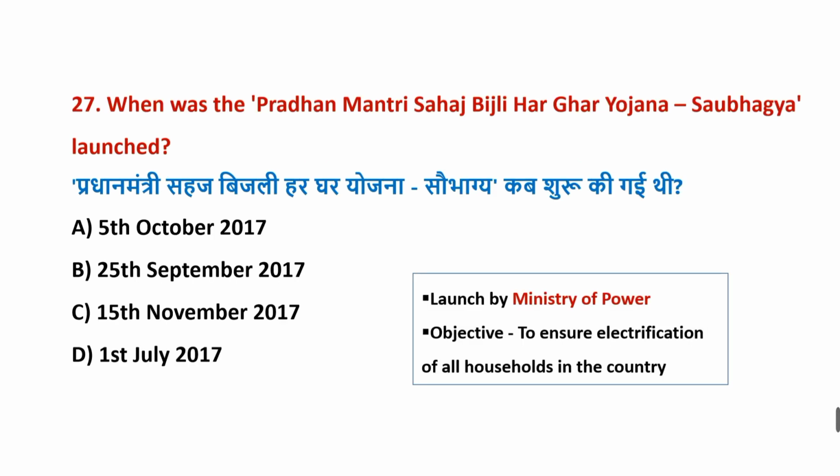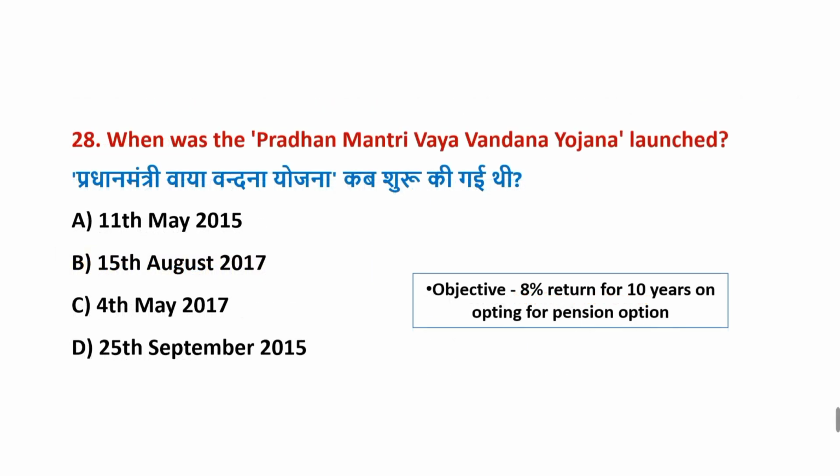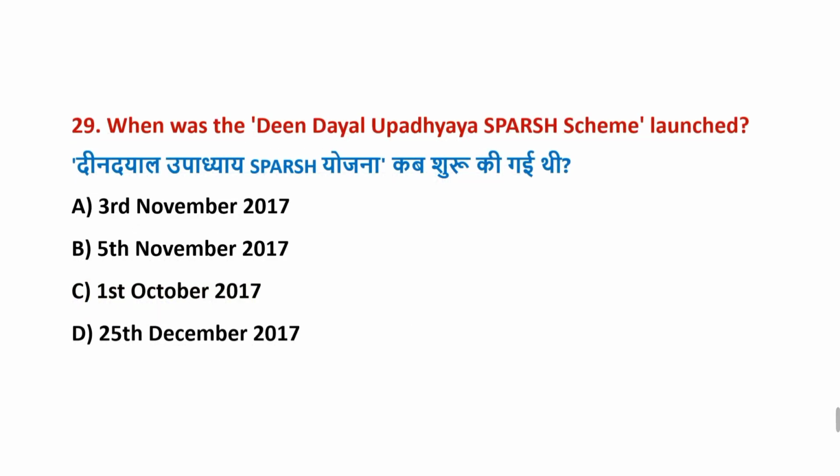When was the Pradhan Mantri Sahaj Bijli Har Ghar Yojana Saubhagya launched? Correct answer is option B, 25th September 2017. It is launched by the Ministry of Power. When was the Pradhan Mantri Vaya Vandana Yojana launched? Correct answer is option C, 4th May 2017. When was the Deen Dayal Upadhyay Sparsh scheme launched? Correct answer is option A, 3rd November 2017.